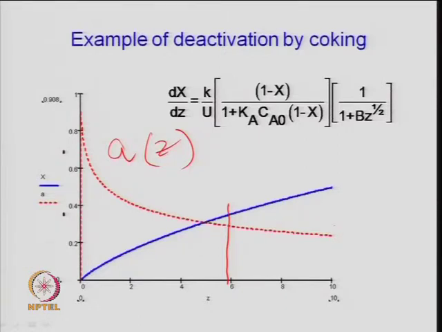Here one can see that for 6 meters the activity drops to a level of roughly 0.35, say. One can very easily look at that, and the conversion is increasing down the length of the reactor. As you go up, the conversion increases like this. So one can plot the conversion or the activity as a function of time or the length of the reactor.